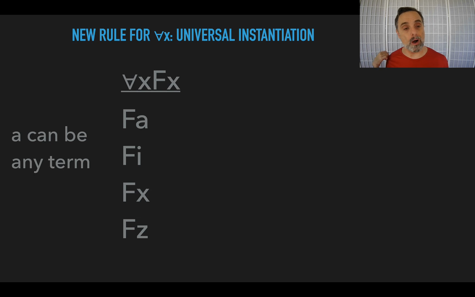And that makes UI unlike our previous rules. With simplification, you get two things out of it, the left conjunct and the right conjunct. Well, here you get as many things as you want out of it. In a way, a universal statement is like an infinitely long conjunction. It's this is F, and that's F, and that's F, and that's F, and everything. So you get to say each one of them if you want to. So that's our UI rule.